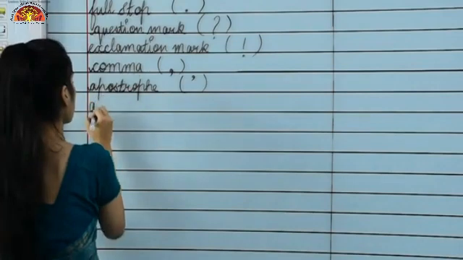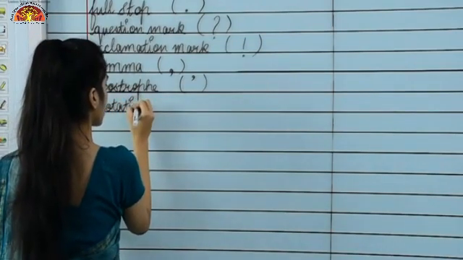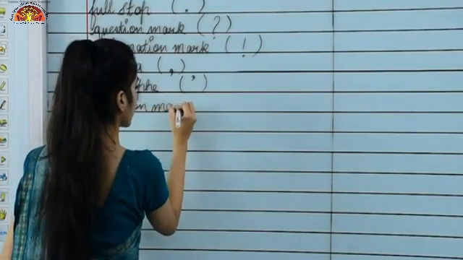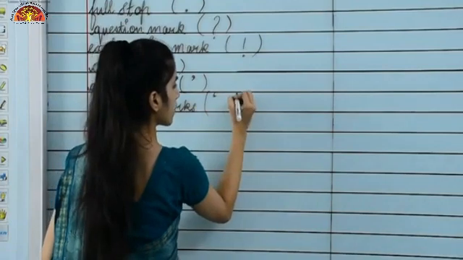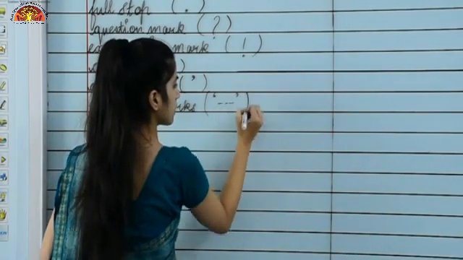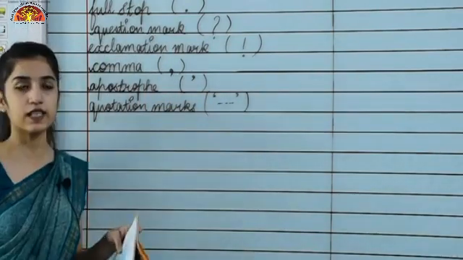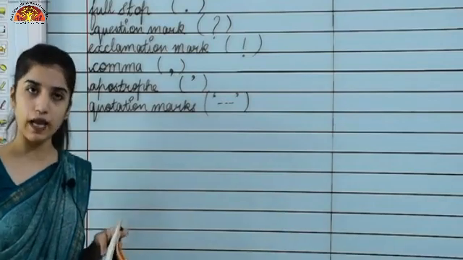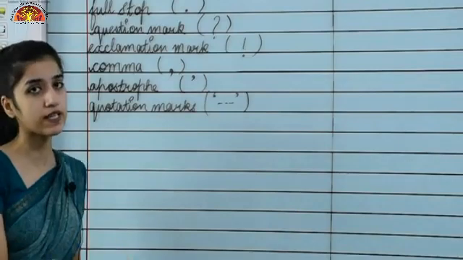Moving to the next one, that is quotation marks. So this is a quotation mark. Moving to the next one, every sentence begins with a capital letter. You all know that. You have also learnt it in your junior classes, right?